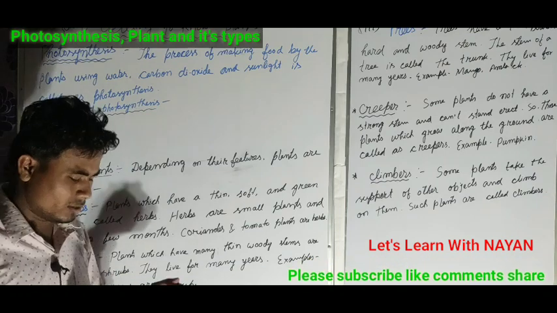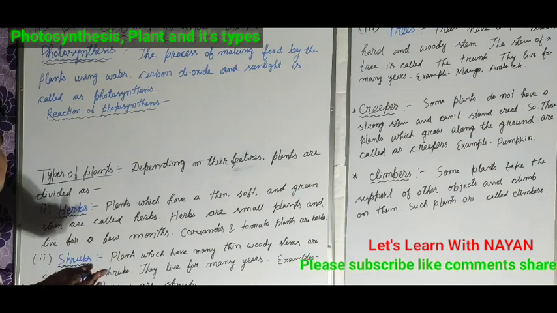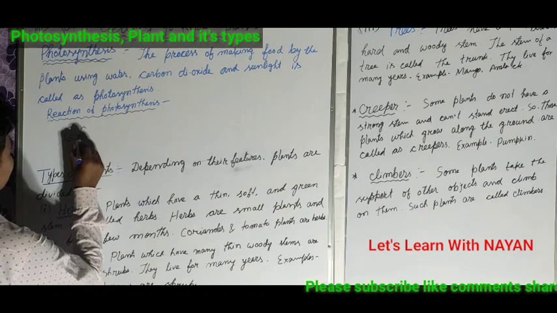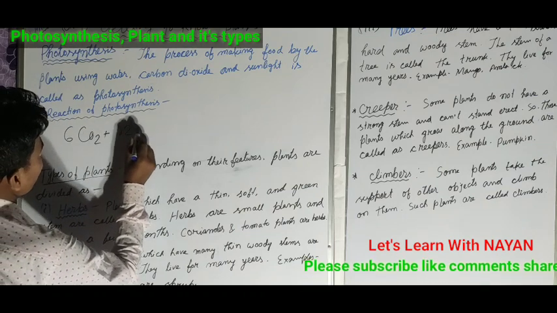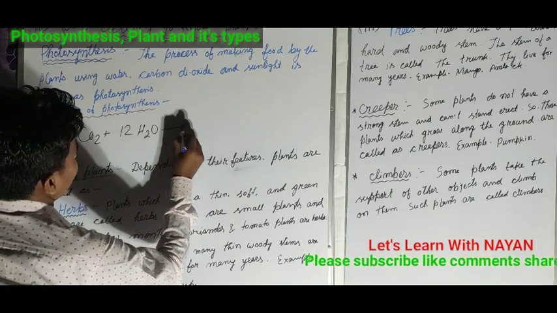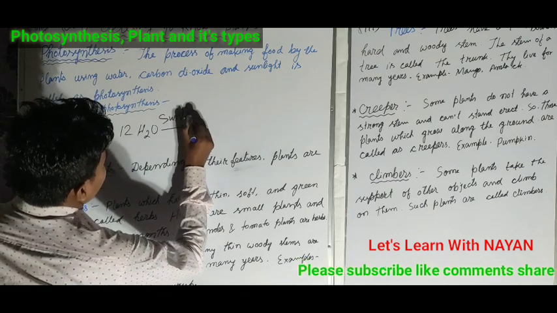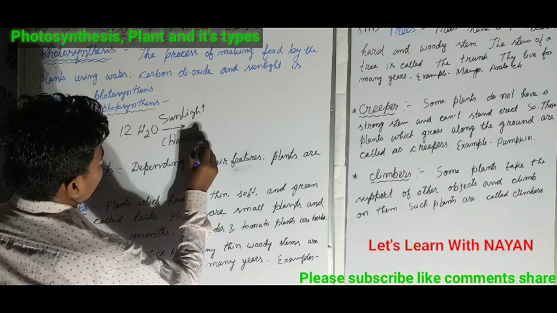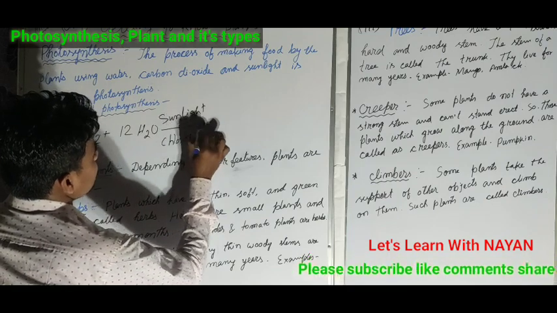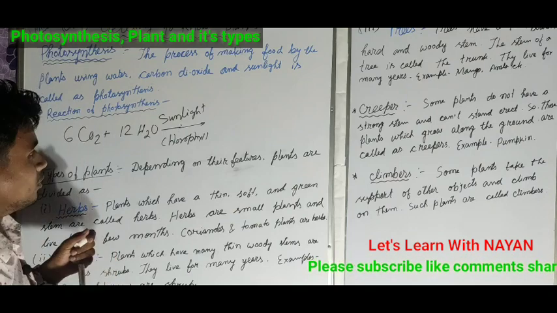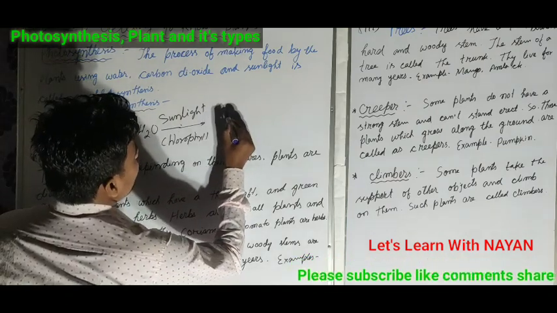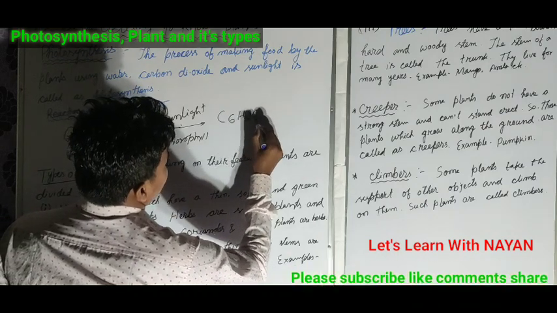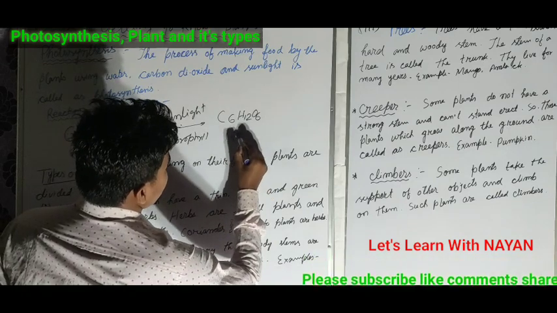Okay, so it has a reaction. I am going to write this one. Photosynthesis reaction we can say. Okay, the reaction is 6CO2 plus 12H2O arrow, and here will be sunlight by chlorophyll. That means in this process we must need sunlight and chlorophyll. Okay, then what will produce? Glucose. That means what is its symbol? C6H12O6. Okay, that is glucose.